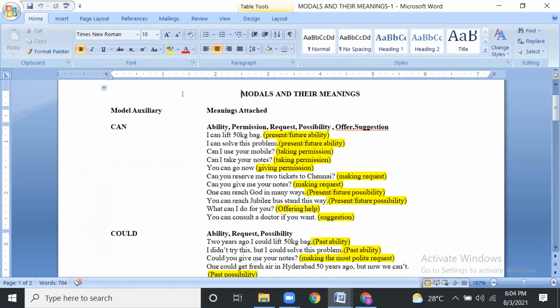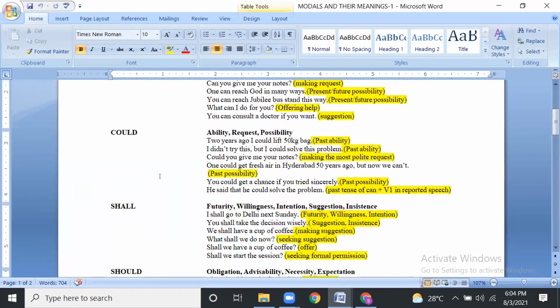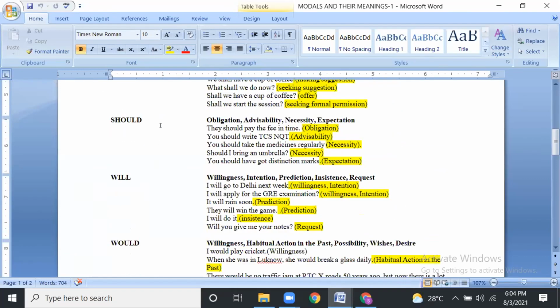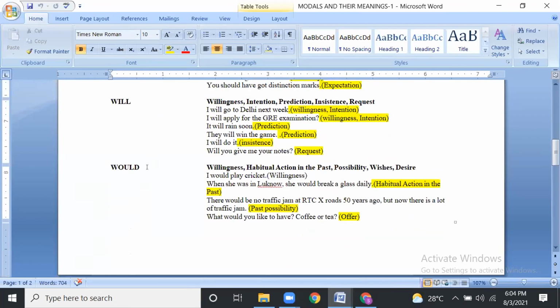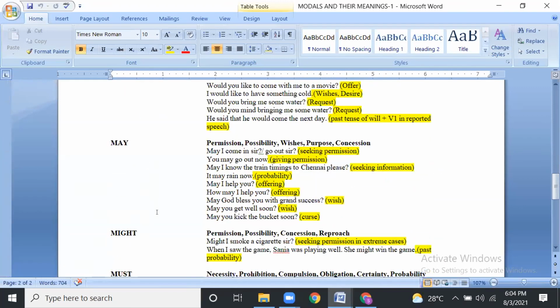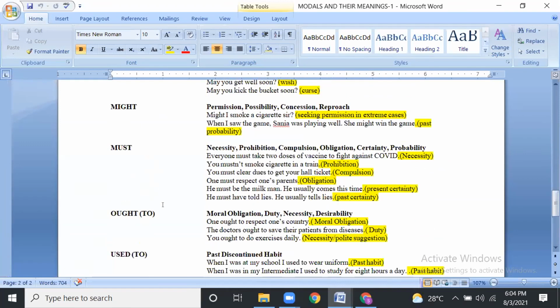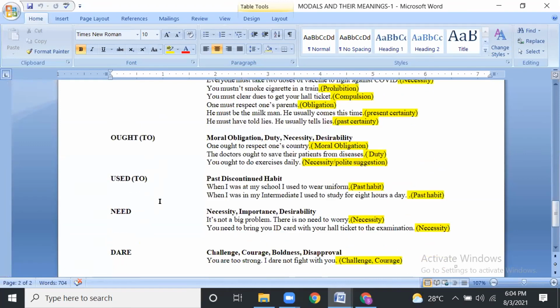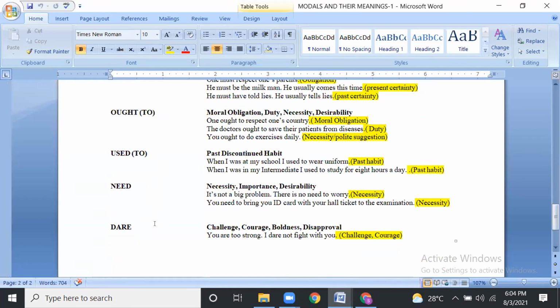See guys, modal auxiliaries. These are nothing but helping verbs only, but they take only the V1 form, the verb base form only. Can plus V1, could plus V1, shall plus V1, should plus V1, will plus V1, would plus V1, may plus V1, might plus V1, must plus V1, ought to plus V1, used to plus V1, need to plus V1, dare plus V1. Is it clear?